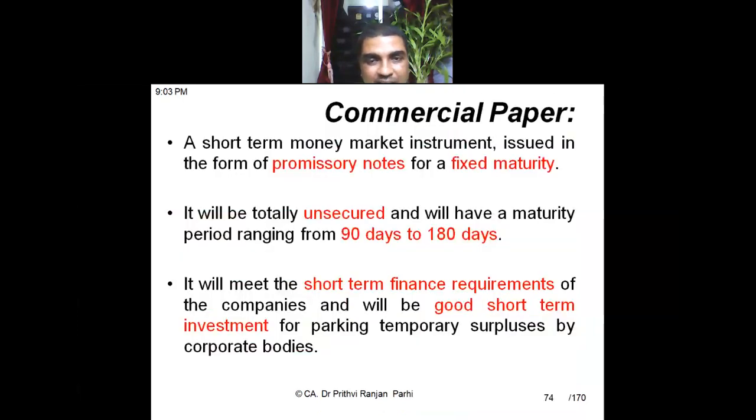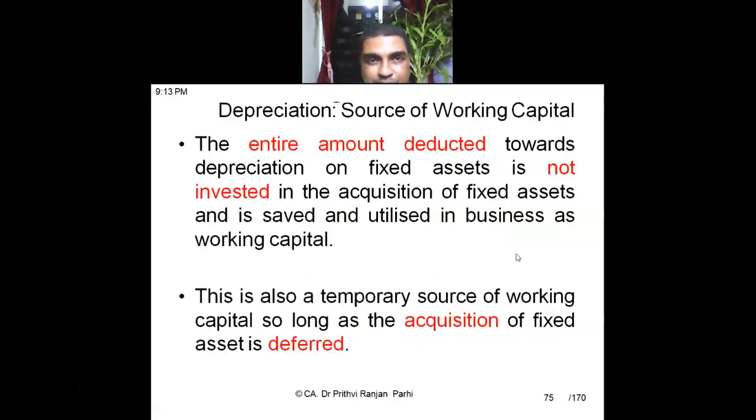Then what is commercial paper? I had explained it, but if you want to understand exactly what it is, that explanation is there in this slide, so you can read it later on. It's a kind of promissory note with fixed maturity. The normal life varies from 90 days to 180 days. It's a kind of unsecured instrument, there is no security. To meet short-term finance requirements, companies issue this kind of commercial note. And for the investor, this is a good short-term investment.